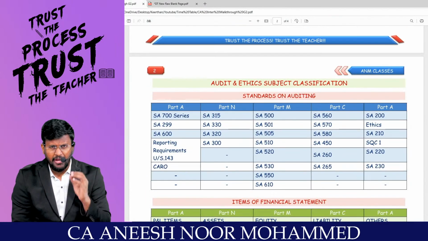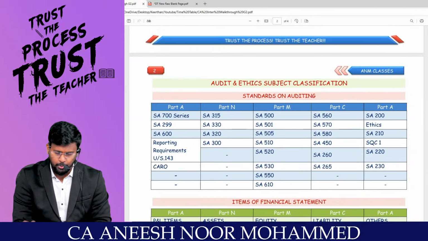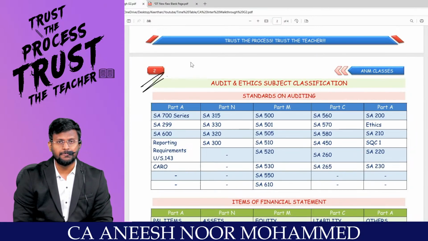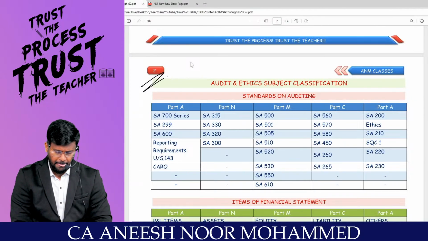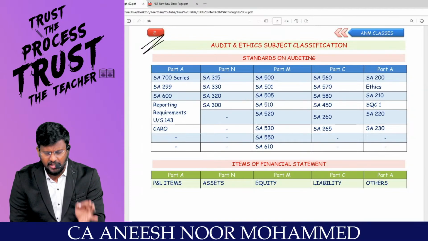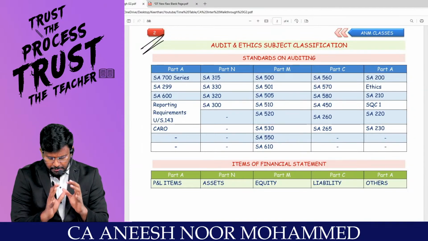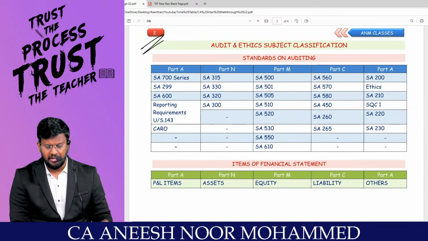Coming to the main important decider of group 2, which is audit, a 100 mark area. So how to proceed with audit? Where to start? How to study? That is the biggest problem students are facing. This is my classification, my dear lovable students.